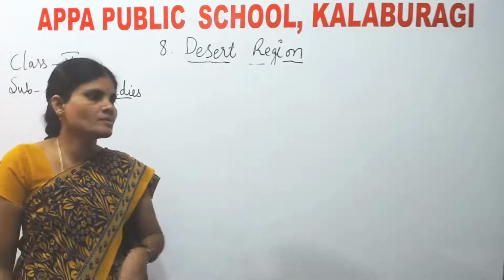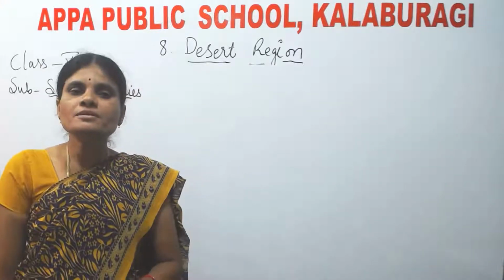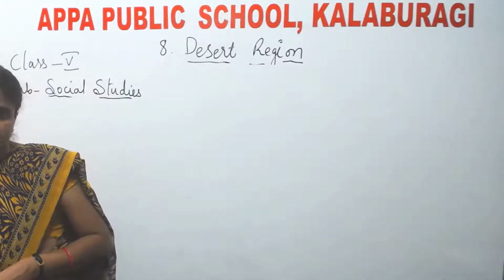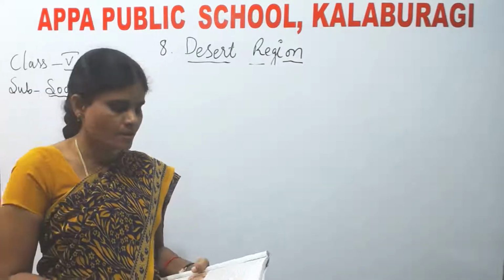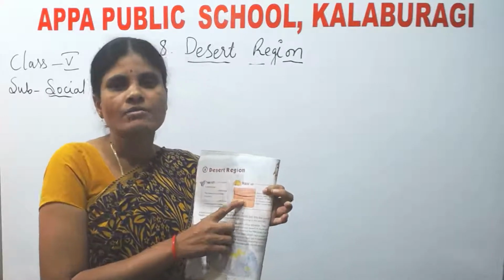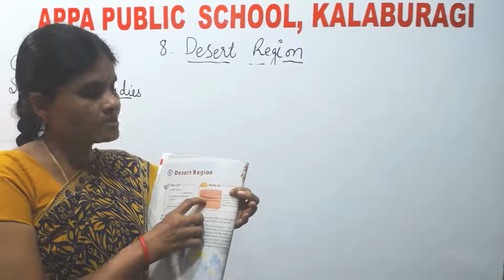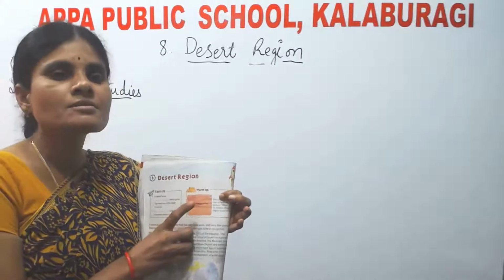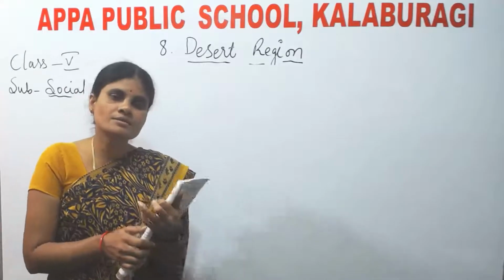Listen here. Which animal is found in the desert? What is the common animal found in the desert? Can you have any idea? Yes, that is camel. Camel is the common animal found in the deserts. Here we see a landform. Which landform is this? This is nothing but desert. Here we are seeing some animals moving, isn't it? Which animal is this? This is camel. Camel is the common animal which is found in the desert regions.